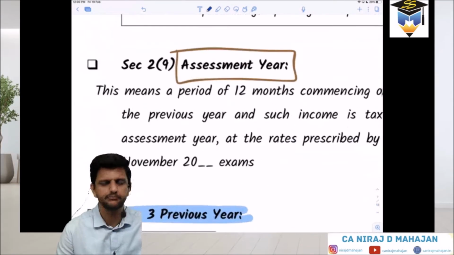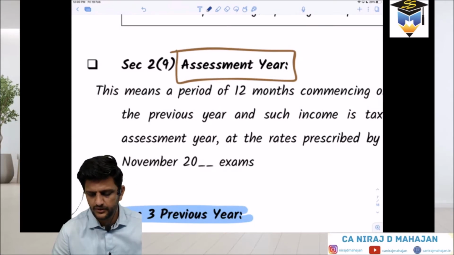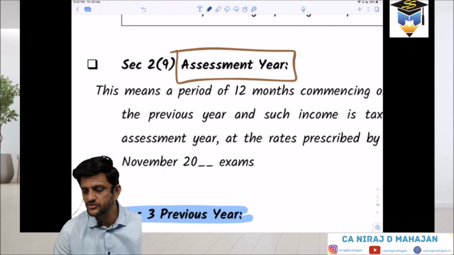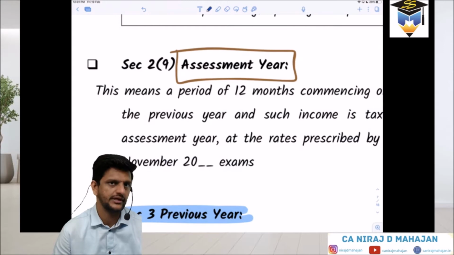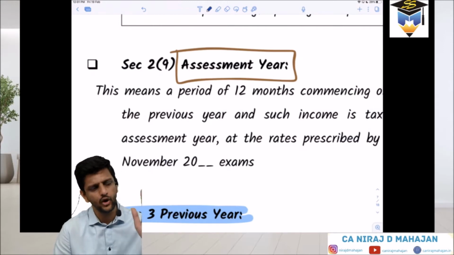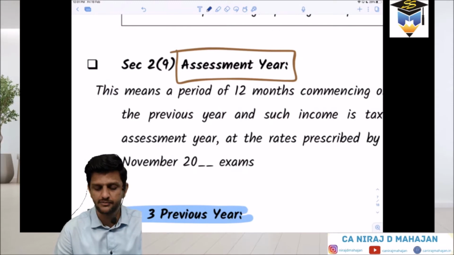Now check, a very important point: assessment year. The Income Tax Act does not use the term financial year as such. We don't say the Income Tax Act is for a financial year. The Income Tax Act is for the assessment year. That is first of all a very big difference. On the Act itself, it is written Income Tax Act 1961, for the assessment year. Are you understanding? That is the importance.